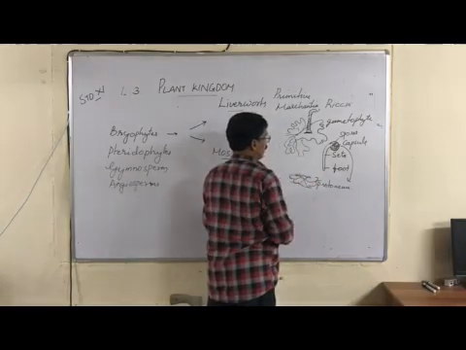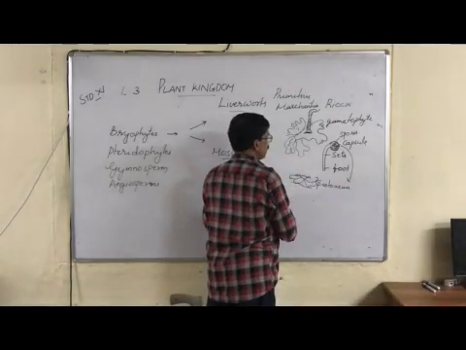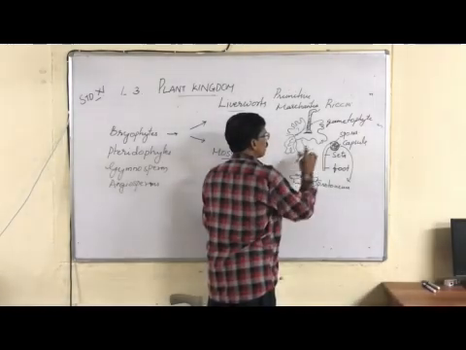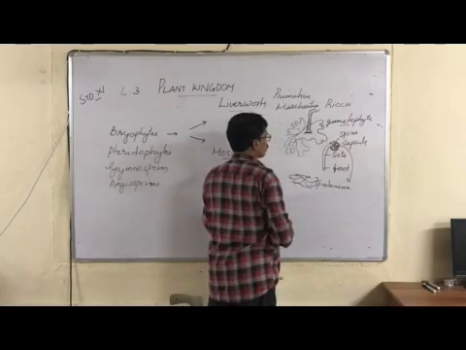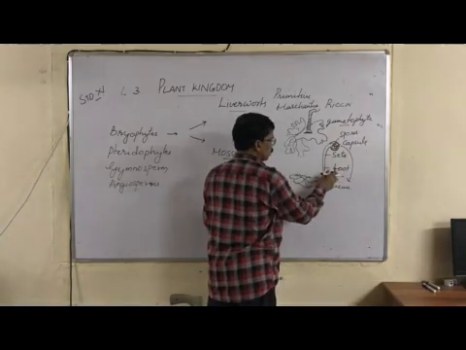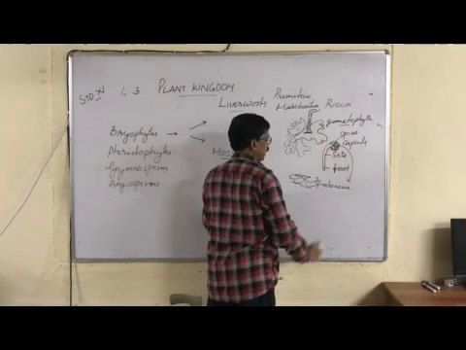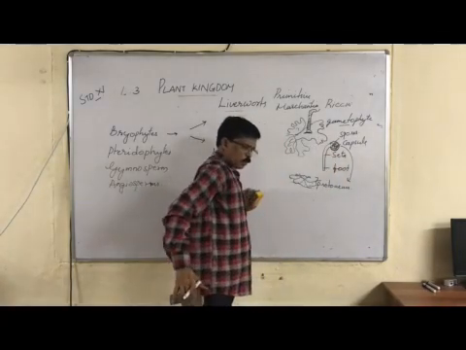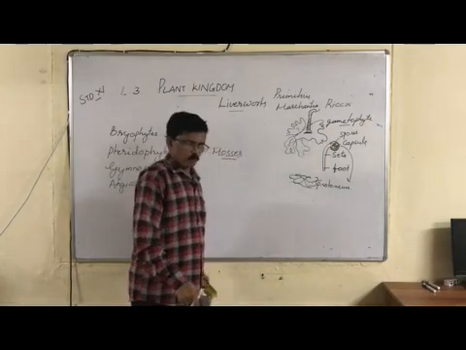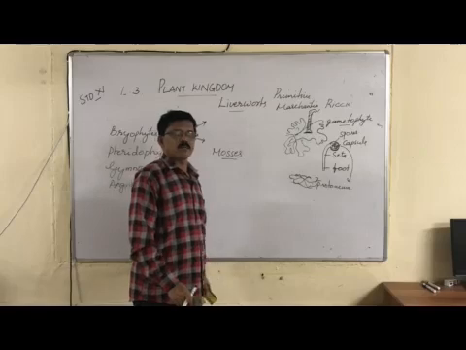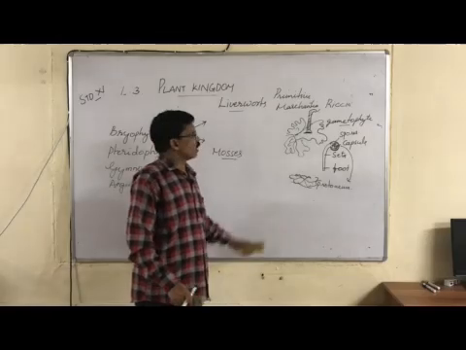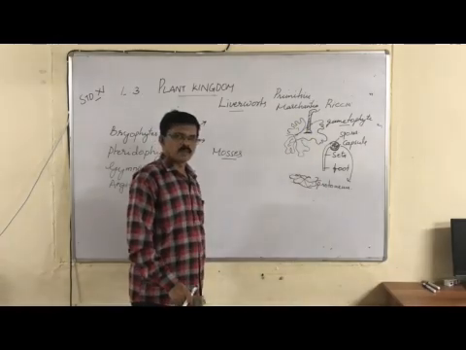So we can understand that in bryophytes the main plant body is gametophyte, and they produce sporophyte, which has three parts: foot, seta and capsule. The capsule produces spores by meiosis. Spores germinate to form again gametophyte. So this is the life cycle of bryophyte.